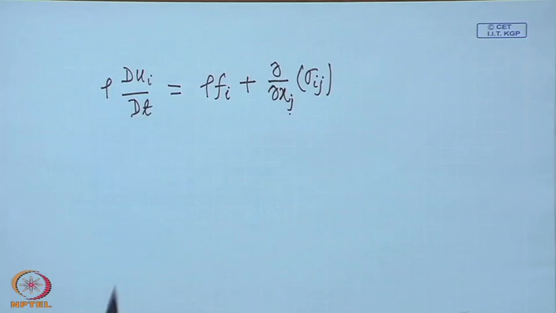Now, to proceed further with this equation, obviously we have to know something more about the stress tensor. To look at what this stress tensor is likely to be, first of all think about what this stress is.